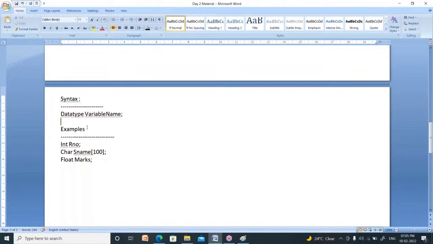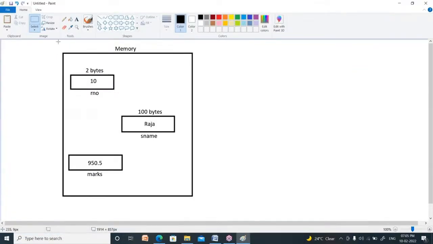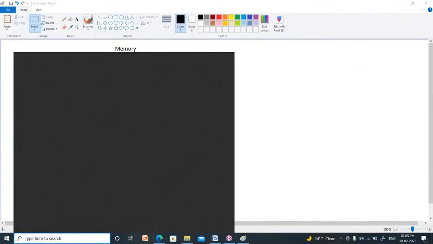It is the syntax: how to create a variable, by using a data type as well as a variable name. By representing these two, you can create a variable. These three are the examples. Whenever you write these 3 lines of code, you can create 3 variables inside the memory like this.